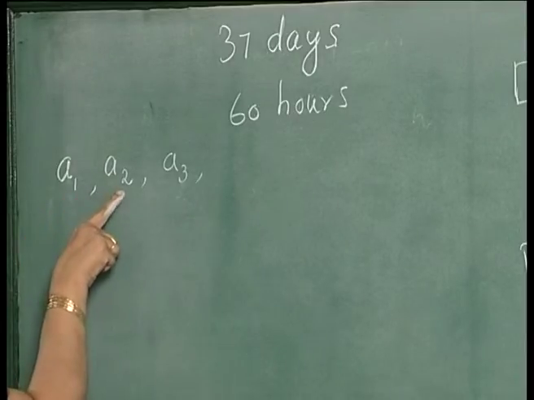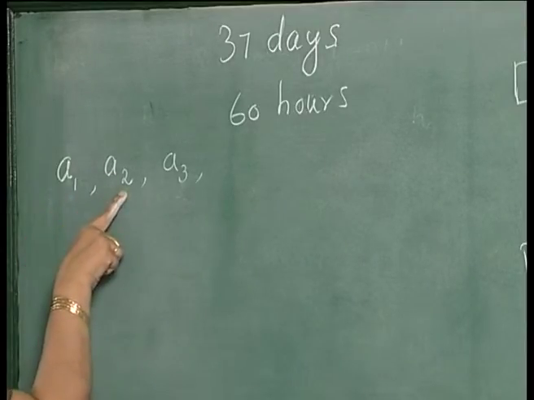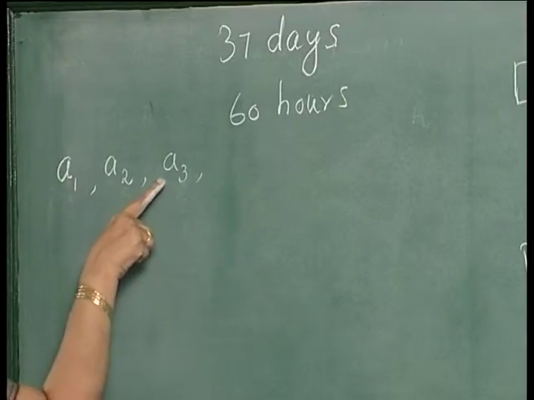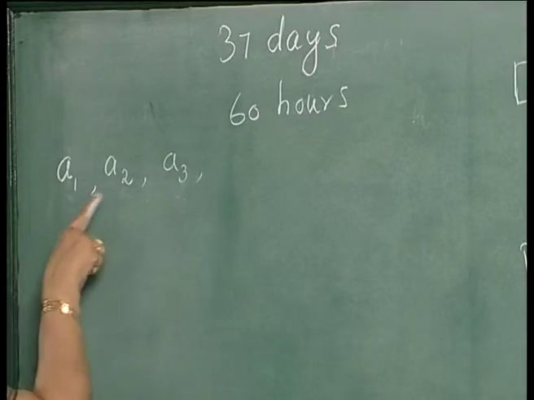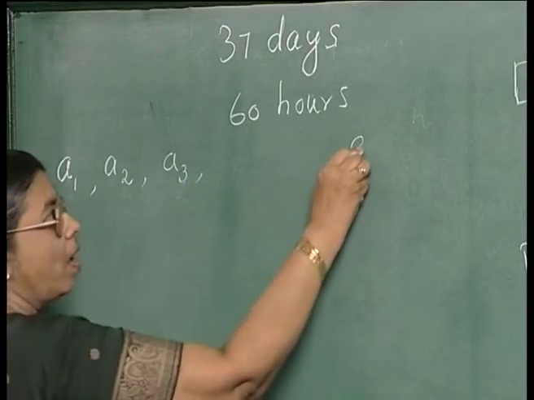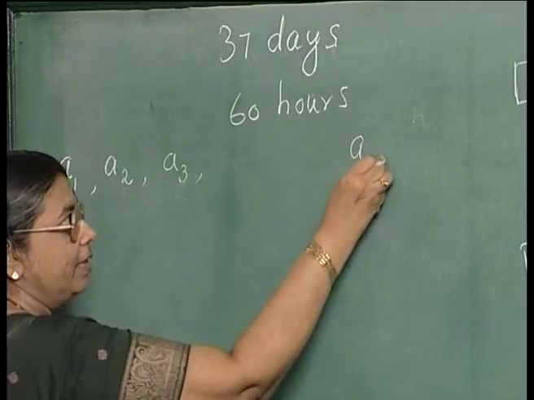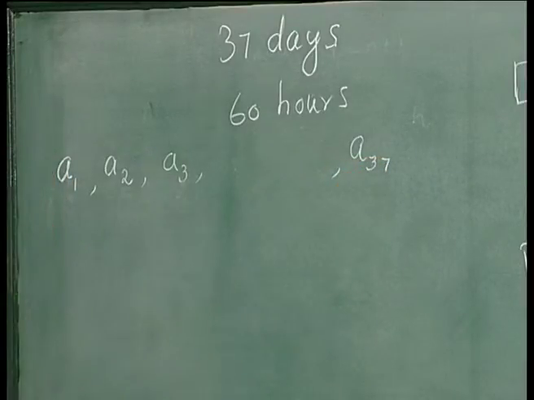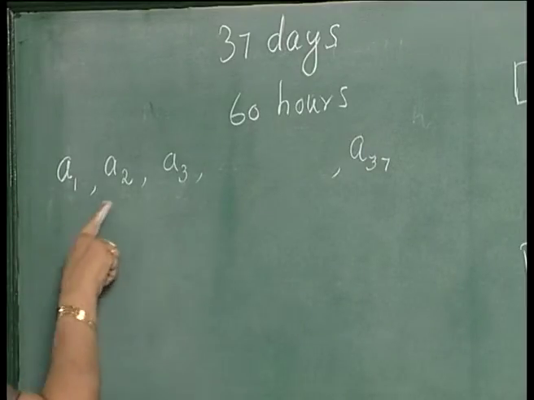The first and second day put together, she has studied for A2 hours, and the first 3 days, she has studied A3 hours and so on. So, on the 37th day, she has studied for 60 hours. So, this is an increasing sequence.